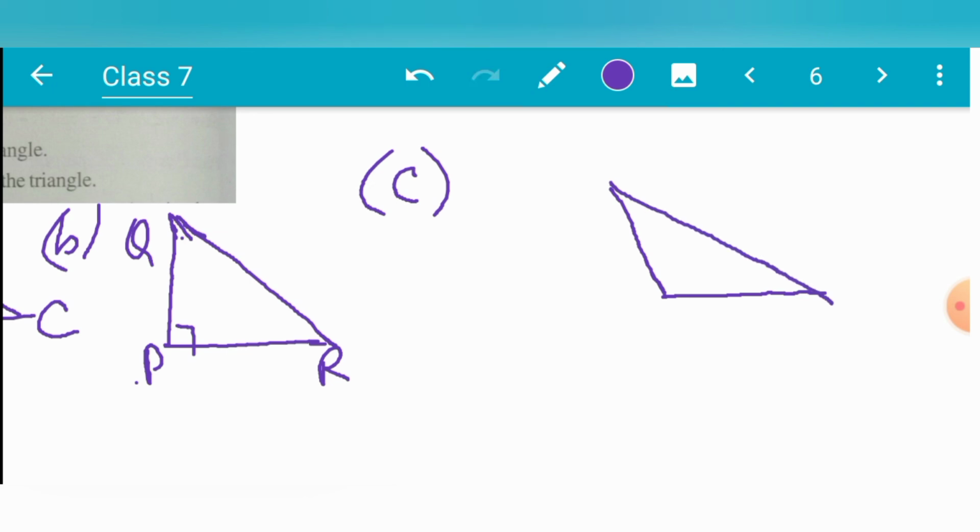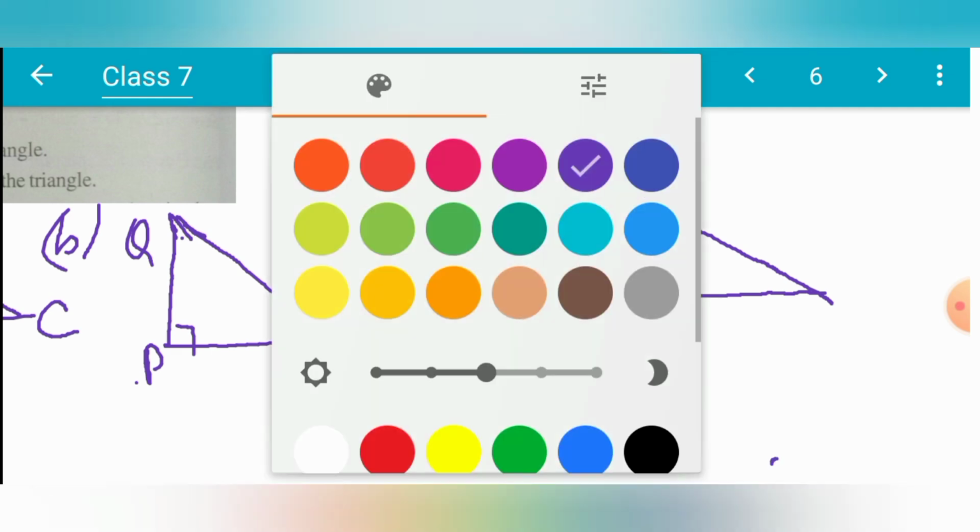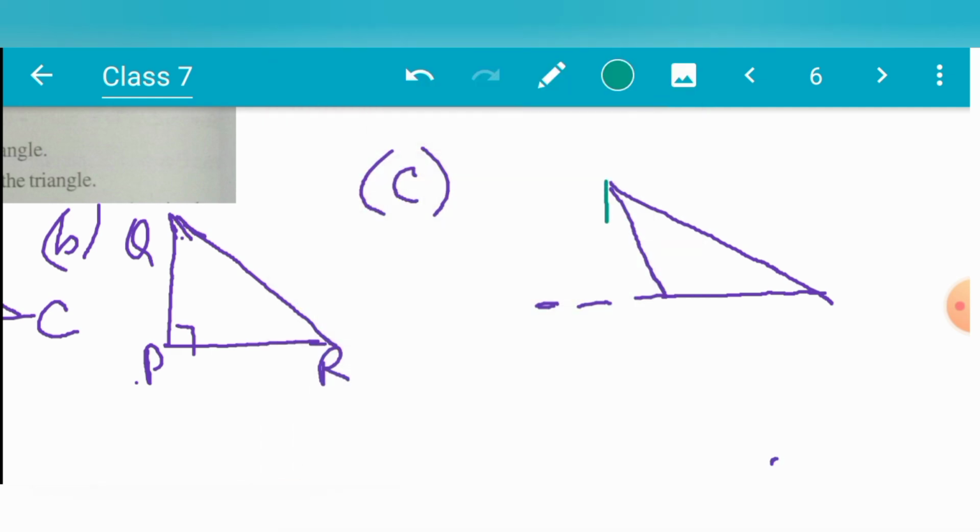See, if I draw the altitude, I am using another color to draw it. You can see that the altitude is outside of the triangle.